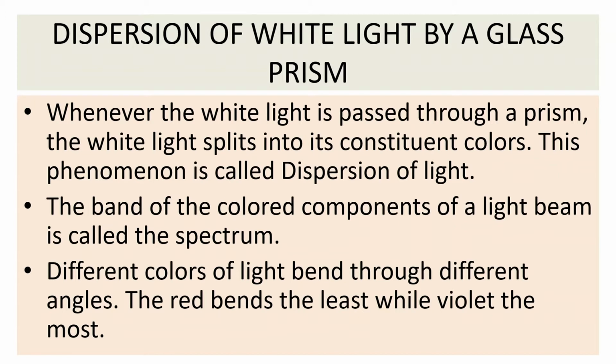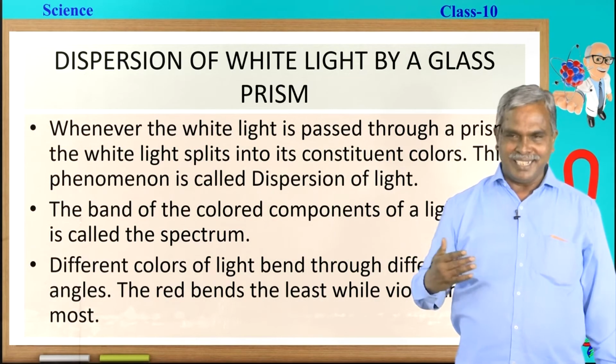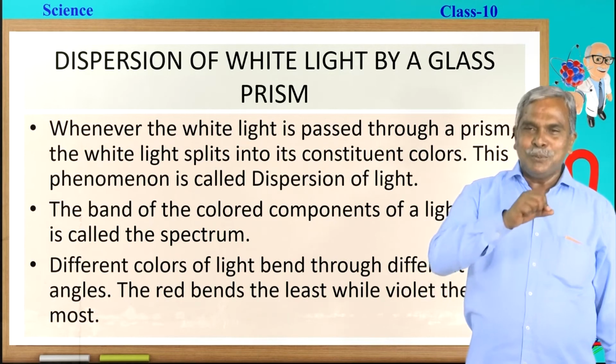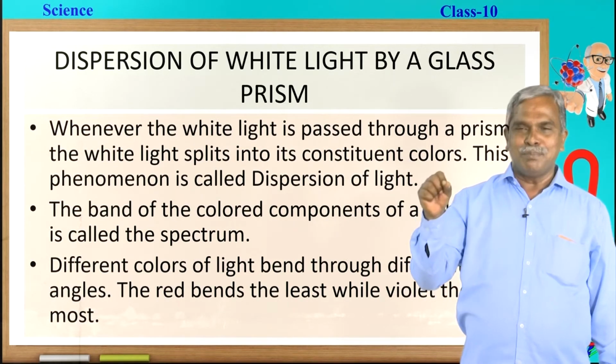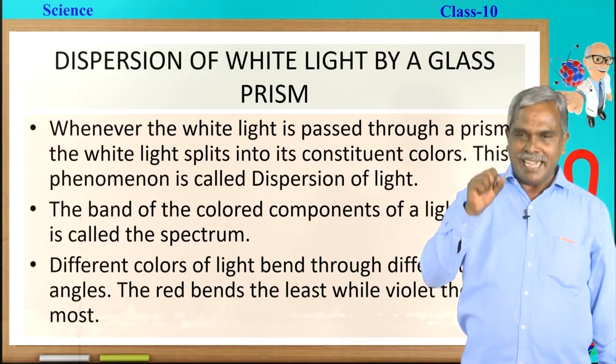The light is definitely made of millions of colors, but we are able to see only 7 prominent colors. So, that is why white light is the combination of 7 colors. Now, everybody is going to accept this statement. How to show white light is made of 7 colors? Is any direct evidence there for this? No, not at all. Simply by seeing the white light, you cannot guess there are 7 colors inside it. Instead, you pass the white light through a prism which is specially designed for that.